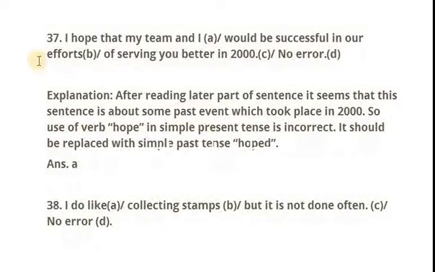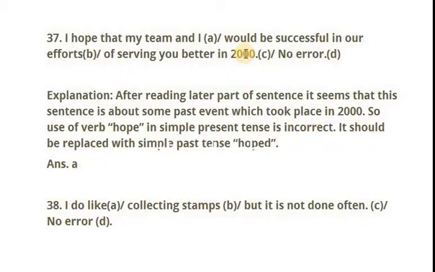Let's move on to the next one, 37th number question. I hope that my team and I would be successful in our efforts of serving you better in 2000. If you read the later part of this sentence, it seems that something is being talked about, the past event.